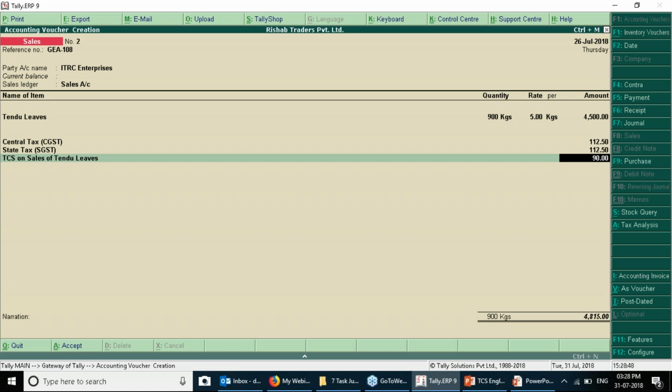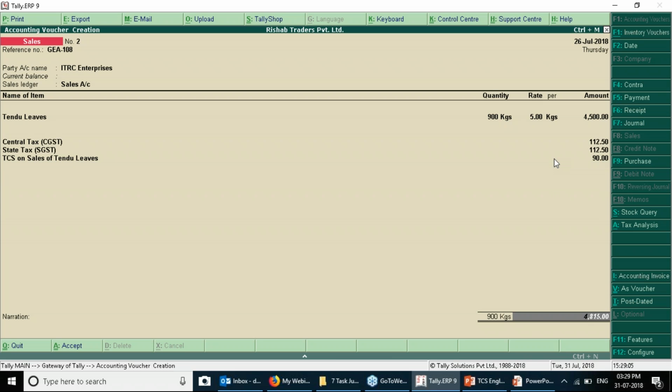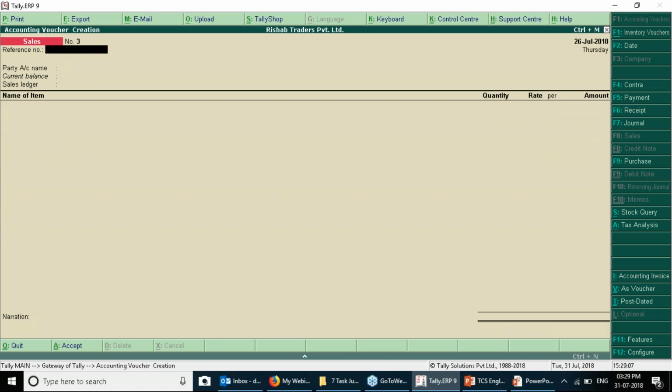it becomes 90. Okay, so you need to be very clear with all the configurations and settings that you do in Tally. You have to follow a process. In that process, once you do, everything would be correct. So after passing this entry, you can save the entry.